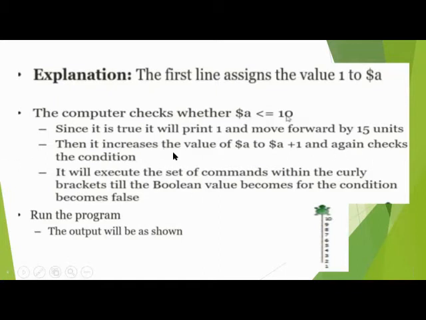While this condition holds, till it becomes equal to 10, it will execute the set of commands within the curly brackets, till the condition becomes false. So it is repeated. When we run the program, the output will be shown like this on your screen.